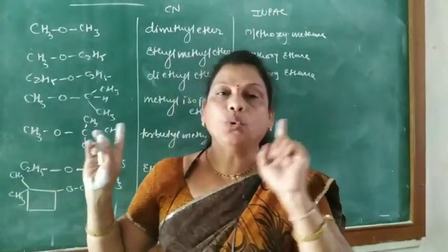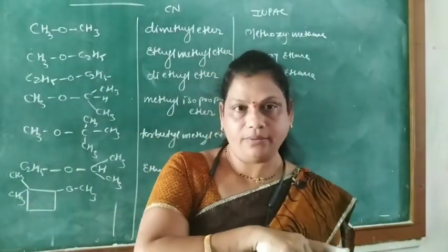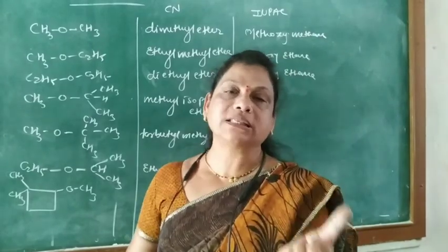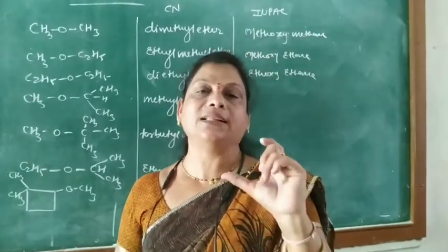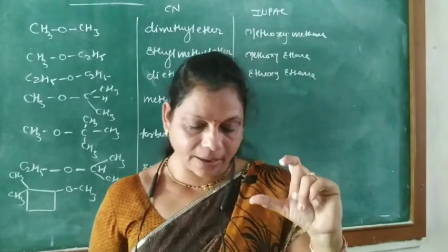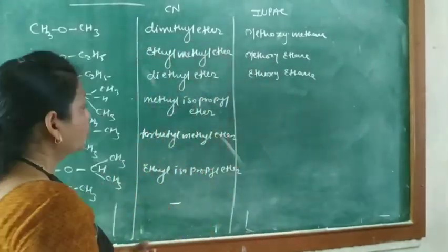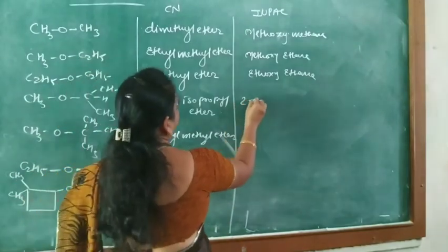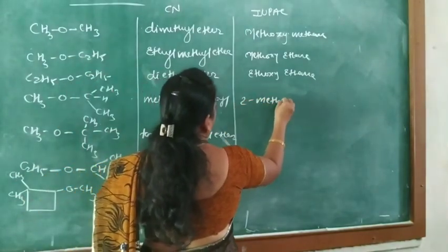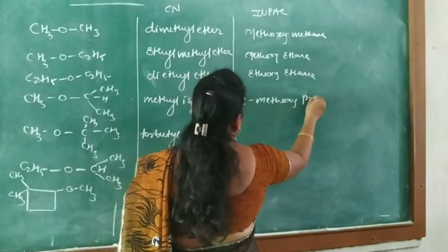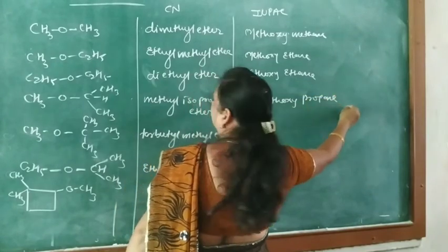Now here the methoxy group is present on the second carbon atom, so 2-methoxypropane. It means the alkoxy group is present at the 2 position of the carbon atom, and therefore this is called methoxy.